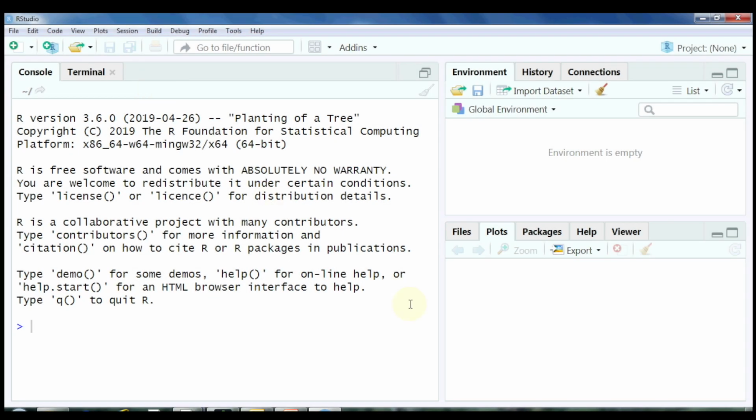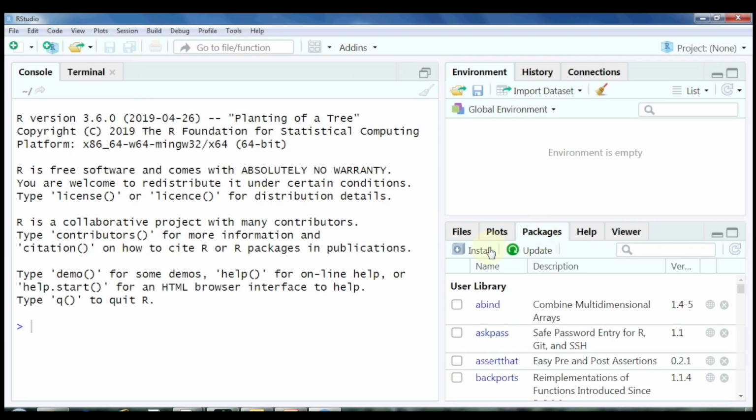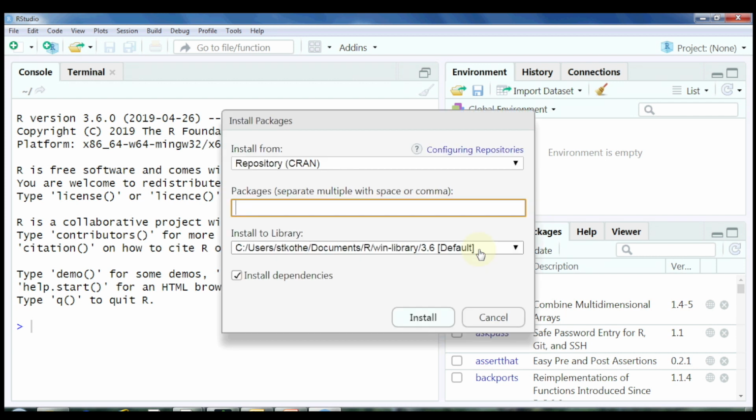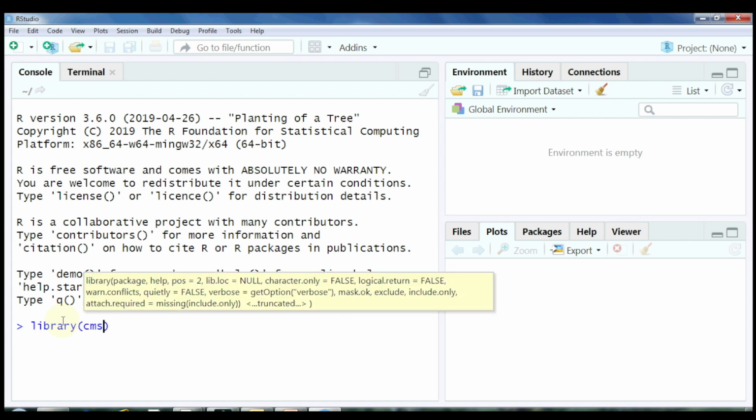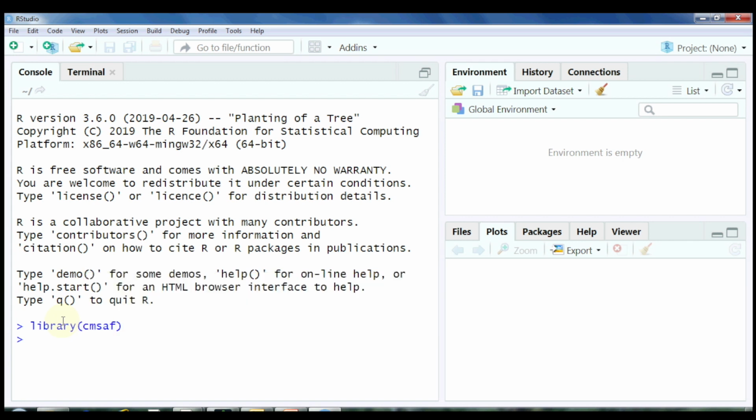Installing the CM SAF R Toolbox is quite easy. In RStudio you go on Packages, Install, type CM SAF and click on Install. Load the CM SAF R package with a library command and start the toolbox with a run toolbox command.